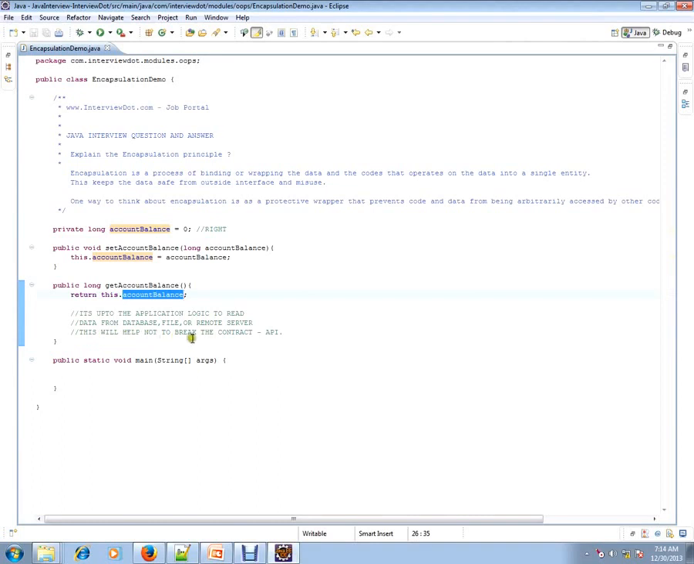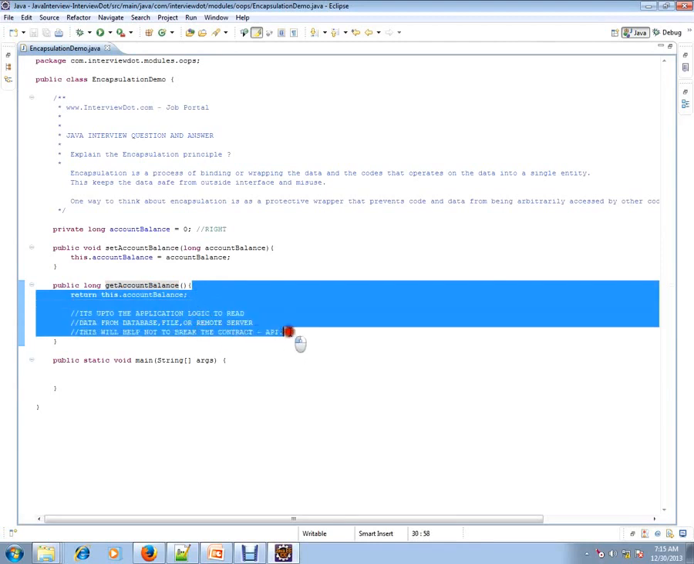This will help not to break the contract. For example, say today you want to get the account balance read from a database, but tomorrow, say after two or three releases, the customer says I don't want to read from here, I want to read this value from a remote server. So without breaking the contract, the third parties, other programmers and other modules will still be calling getAccountBalance, but we will be changing it internally. This is one of the benefits. Without breaking the API contract, we can change the code even if there is any change. So these are the benefits.